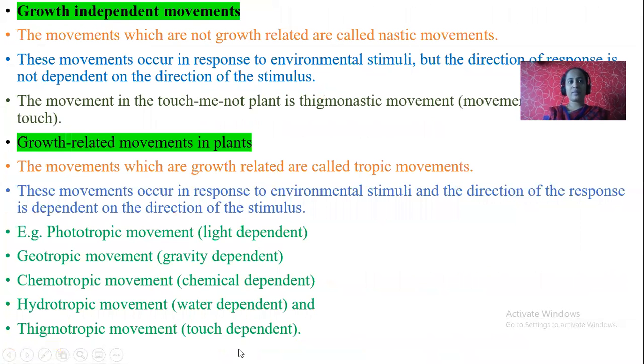Now, growth independent movements. Just now we studied plant growth, or movements in plants due to hormones. Movements in the sense that here growth is a direct process of movement, right? Now growth independent movements: a few parts of a plant will move towards something. It is not growth. What is that? Let us see now.